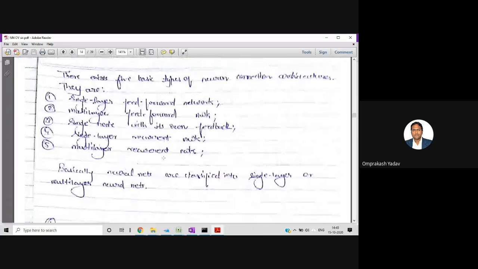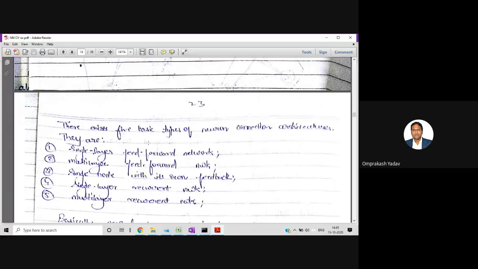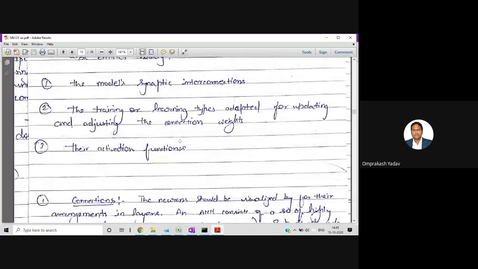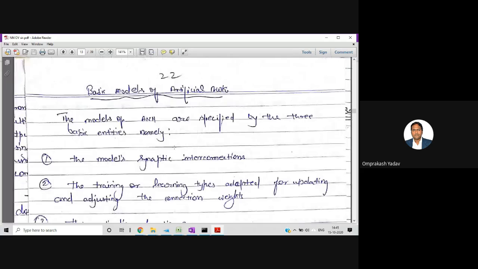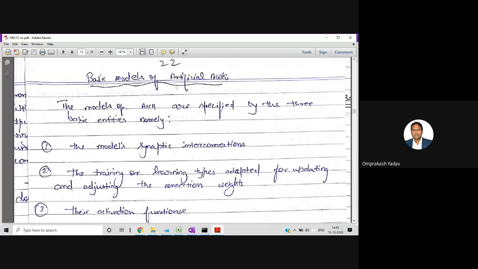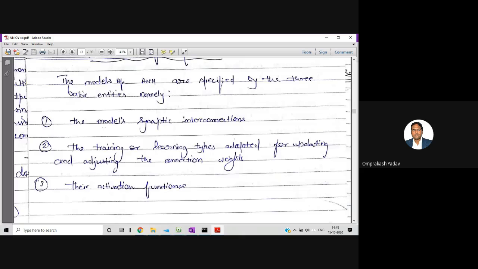Okay, so let's start from here. So, basic models of artificial neural network. The models of artificial neural network are specified by three basic entities, namely, first is the model of synaptic interconnection, in what way the synaptic interconnections are made.